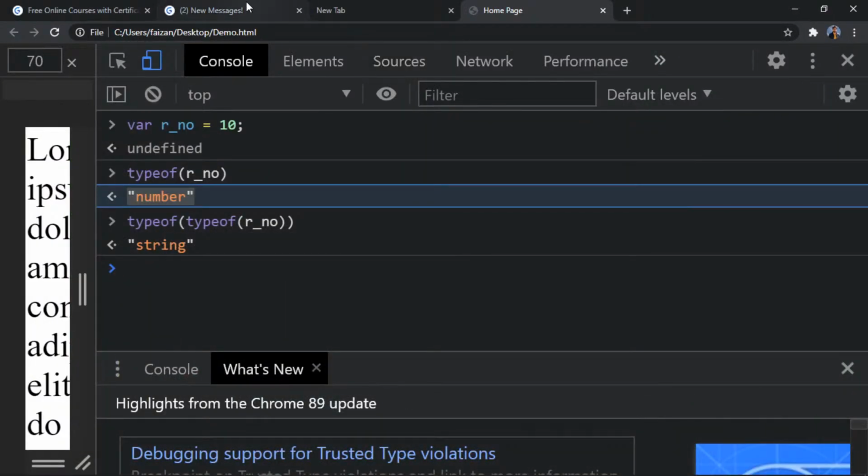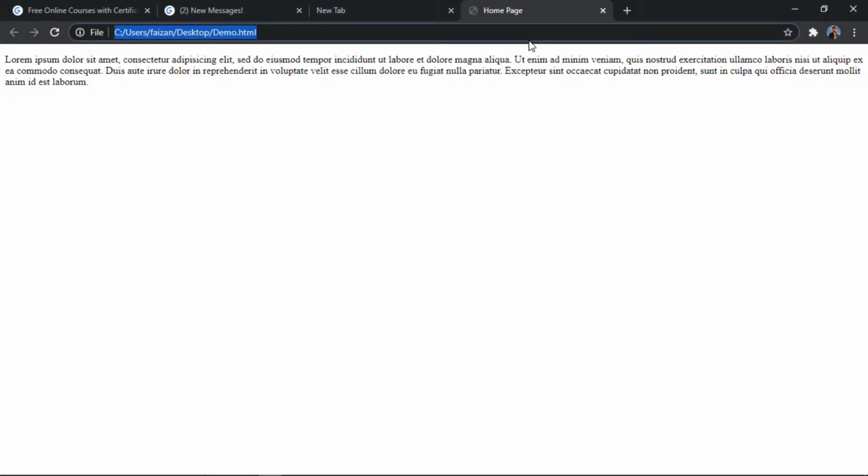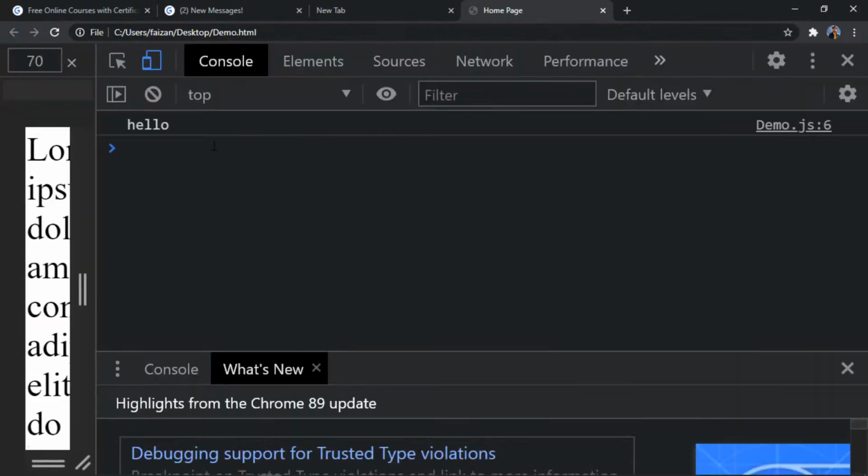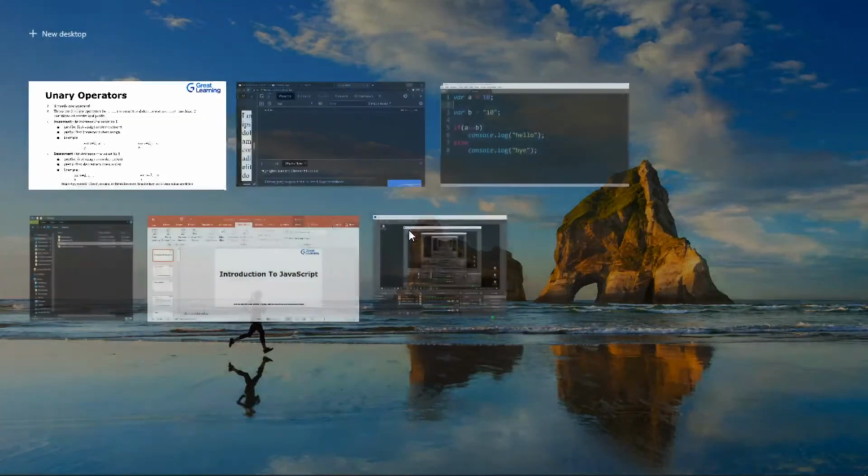Okay, so here we have our home page and let's refresh this page. Done. And let's go into Control Shift I. Hello is the output. Now Saloni, you are saying bye. It is not correct. Why? Because what is happening over here?